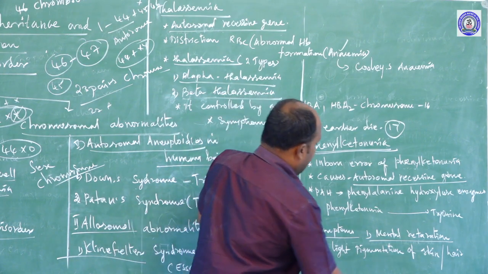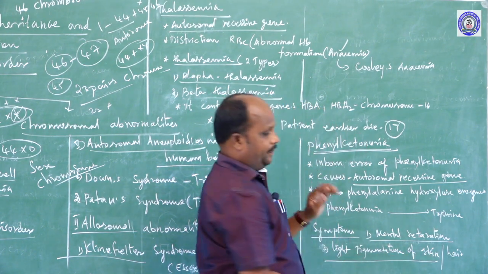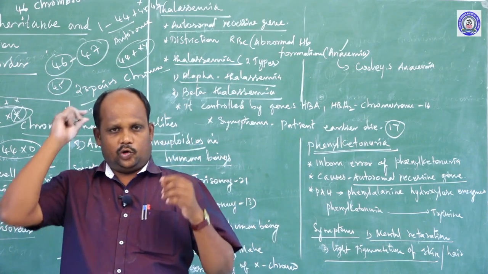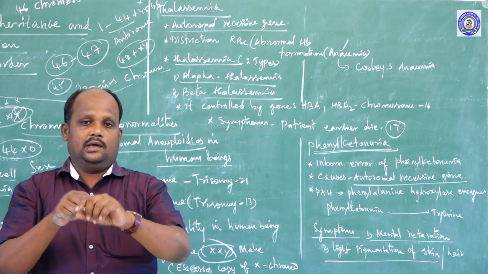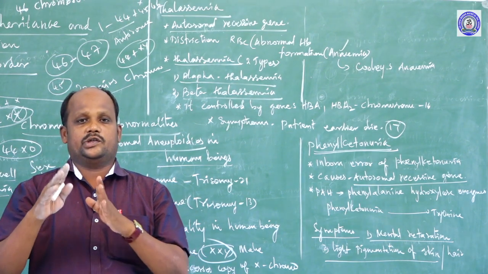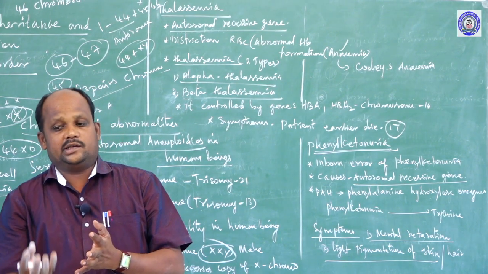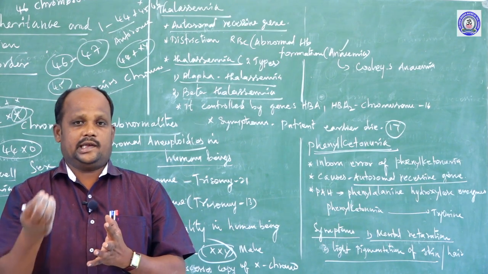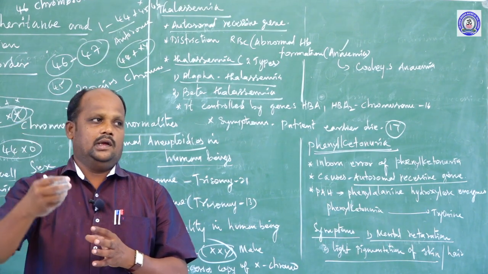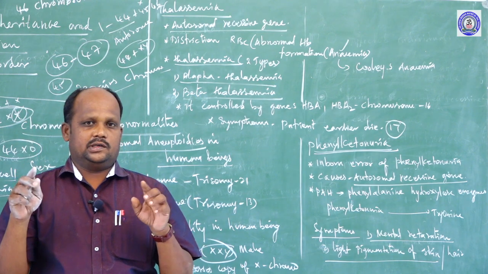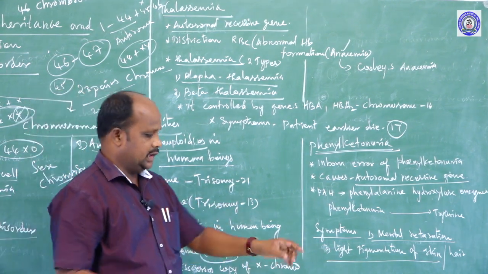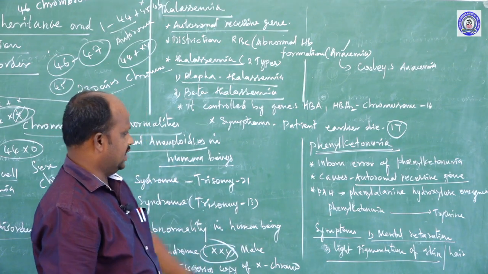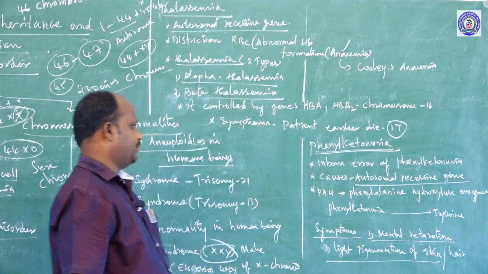Second one, light pigmentation of the skin and the hair throughout the body. Pigmentation means melanin pigment is reduced, because the particular genes are mutated and the melanin metabolism process is lacking, so little melanin pigment is produced. So from the patient's body, dark color does not appear. That is light pigmentation in the skin and the hair structure. These are the symptoms of phenylketonuria.